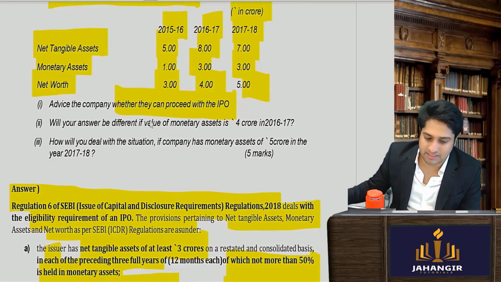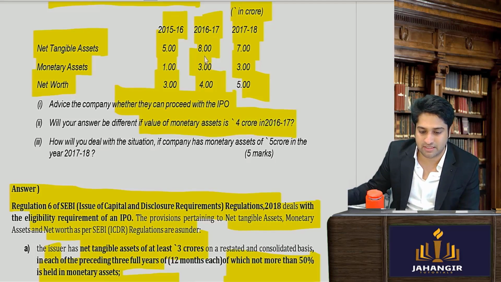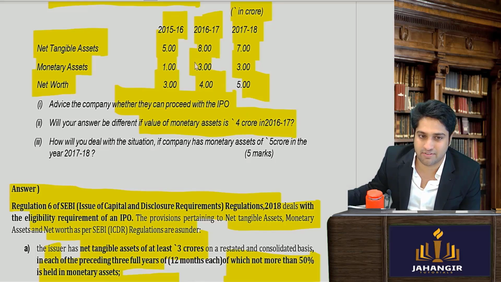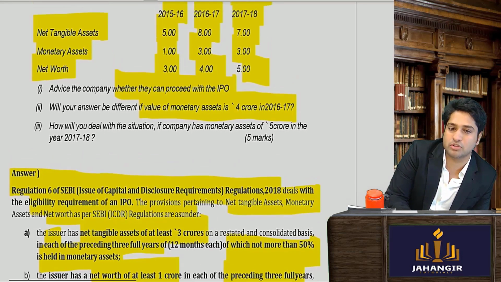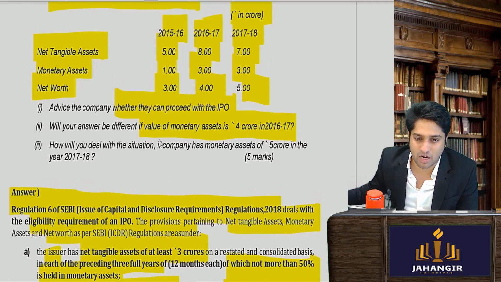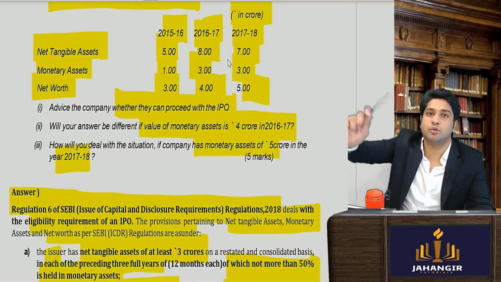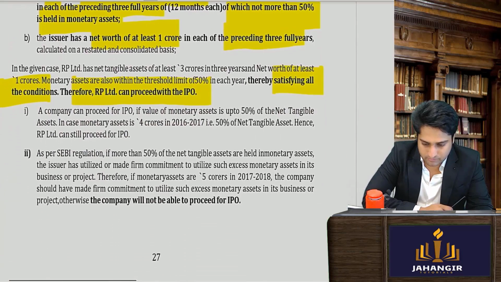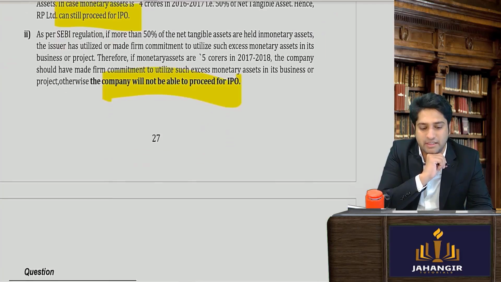Would your answer be different if the monetary assets is 4 crores in 2016-17? 16-17 में 4 crores है. So will your answer change? Monetary assets in 16-17. So it is still up to 4 crores. Here they are saying it should not be more. So it's still okay. In this case, how would you deal if the monetary assets is 5 crores? Then it is allowed or what? No, sir, it cannot be more; up to 50% is okay. It can still proceed with the IPO. However, in the last case, it can't proceed with the IPO.